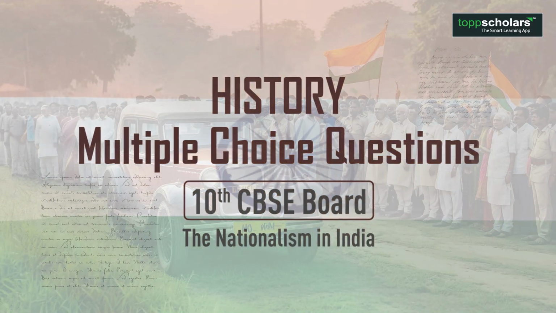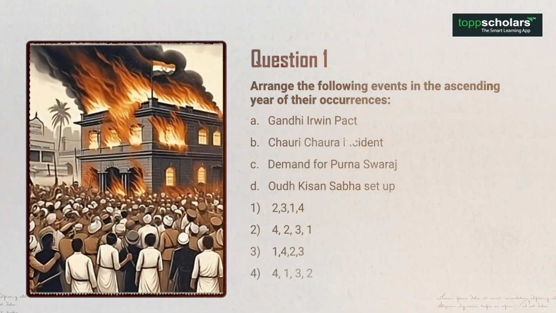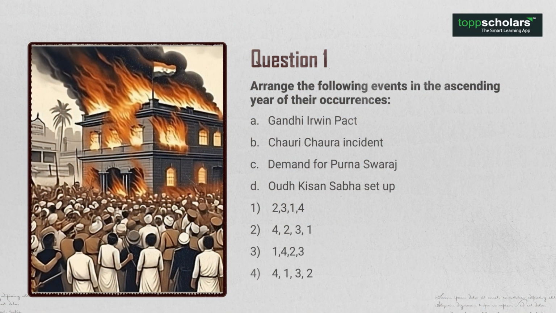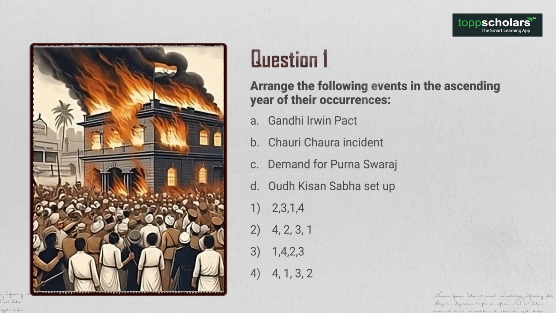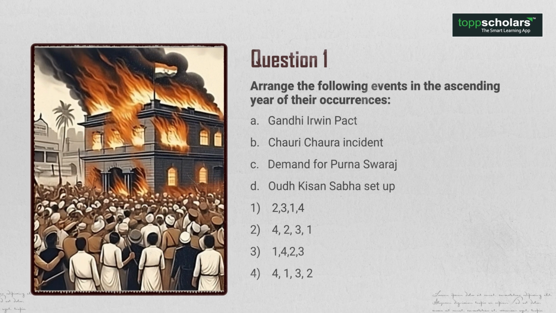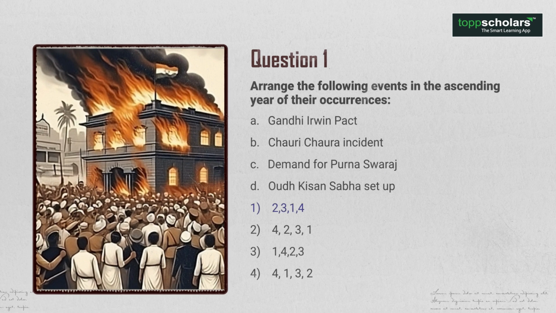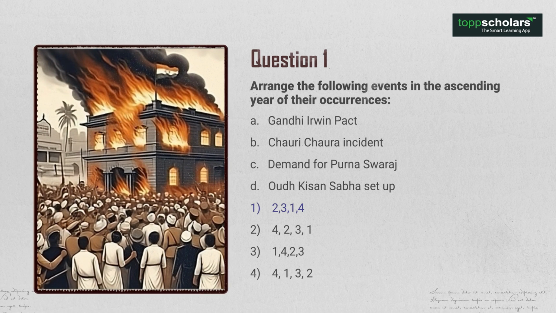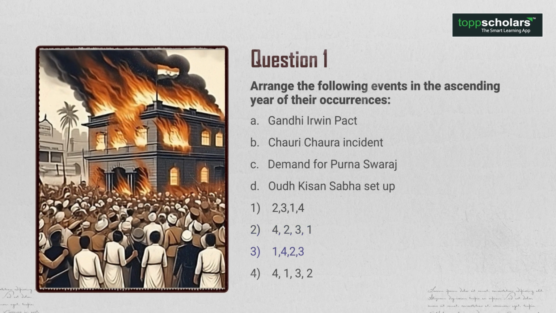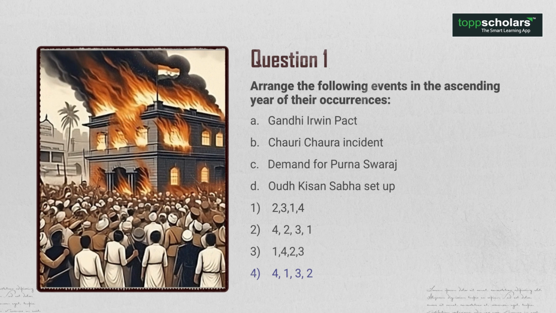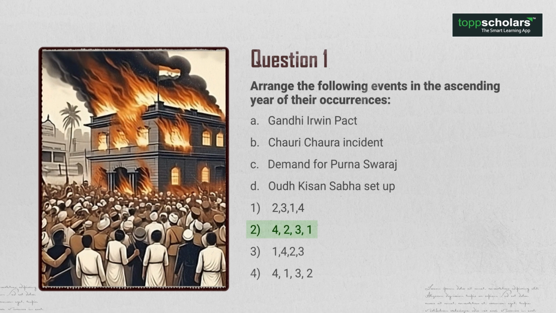Okay, the MCQs from Nationalism in India. Question 1. Arrange the following events in the ascending year of their occurrences. 1. Gandhi-Irwin Pact. 2. Chauri Chaura Incident. 3. Demand for Purna Swaraj. 4. Oudh Kisan Sabha setup. Options 1. 2314, 2. 4231, 3. 1423, 4. 4132. So what's the option? The answer is option B.